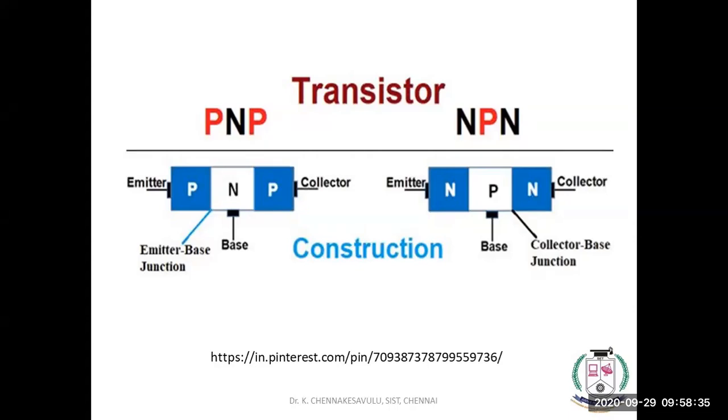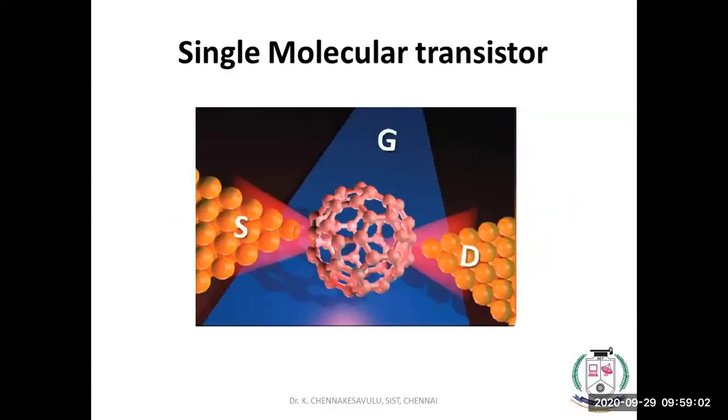This is the story behind the generations of computers. That is the first generation, second generation, third generation, fourth. It depends on the size of the transistor. That's why it is very, very important to know about quantum chemistry. If you understand quantum chemistry, we can understand all these things, and even single molecular transistors.